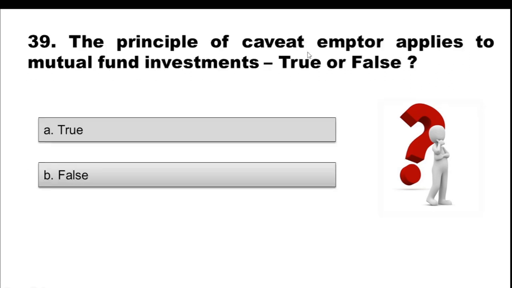Question 39. The principle of caveat emptor applies to mutual fund investments. True or false? Option A, true. Option B, false. And the correct option is option A, true. So what does this principle caveat emptor apply? In simple words, it means let the buyer be aware.